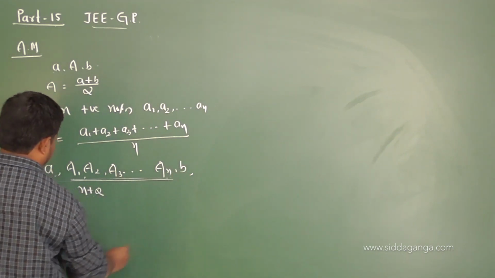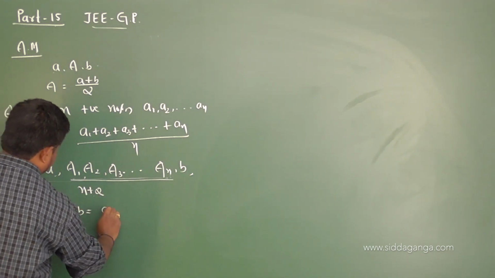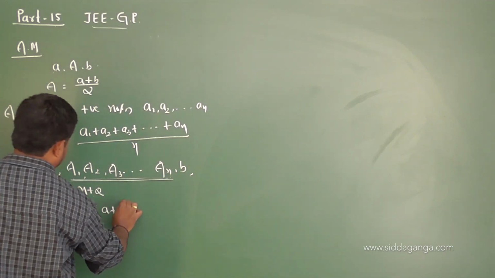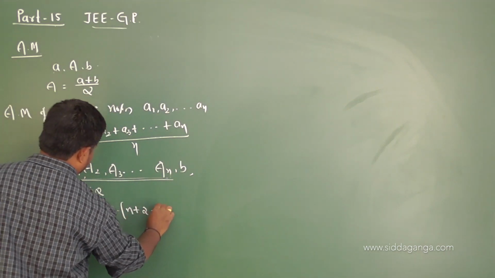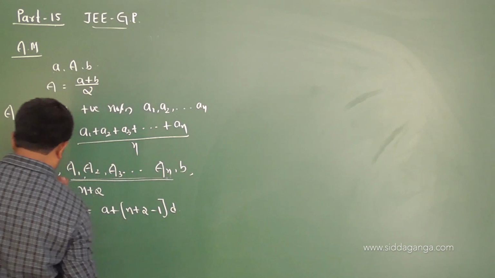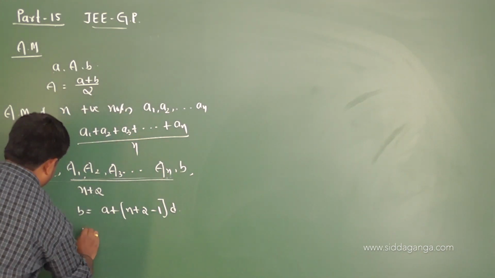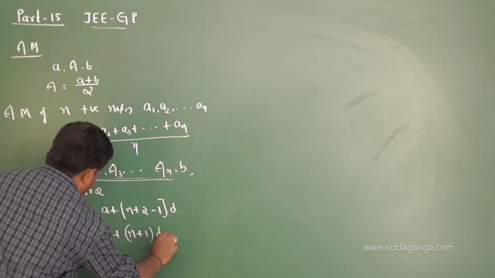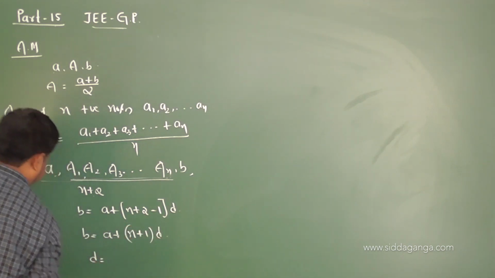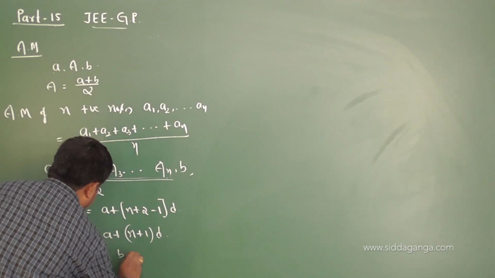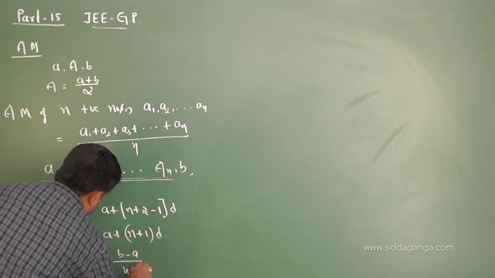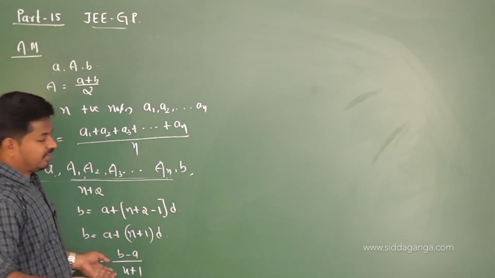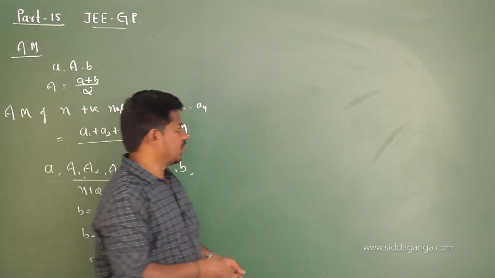Therefore the last term, that is B, is given by A plus n minus 1 into D, right? N is what here? N plus 2 minus 1 into D. So on simplification, you get B is equal to A plus n plus 1 into D. So your D is given by b minus a by n plus 1. So by knowing a and d, we can easily find the second term, third term, and so on.